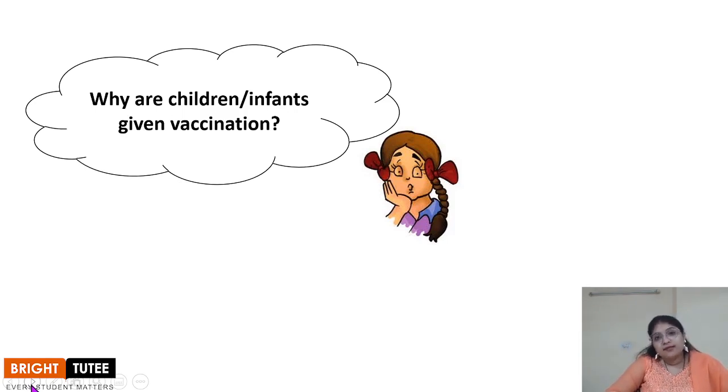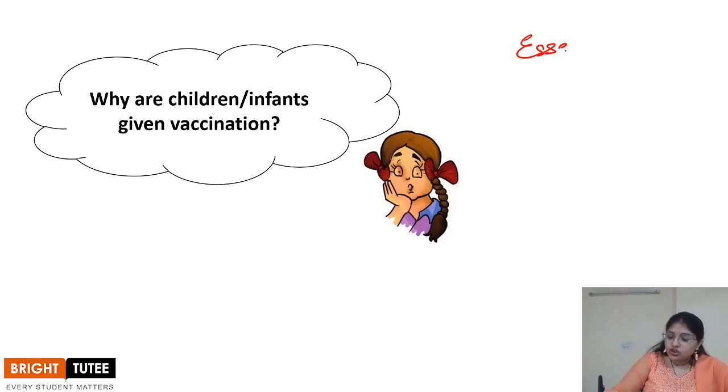Why is it necessary for children to get vaccinated? It is always emphasized that you should take your children for vaccination. The reason is that vaccination is very, very important.